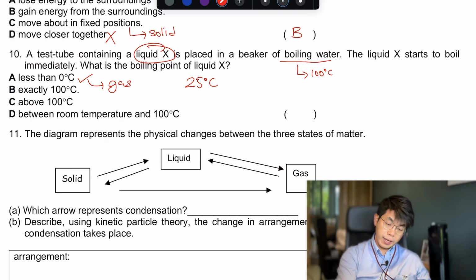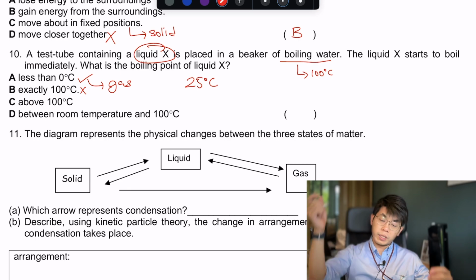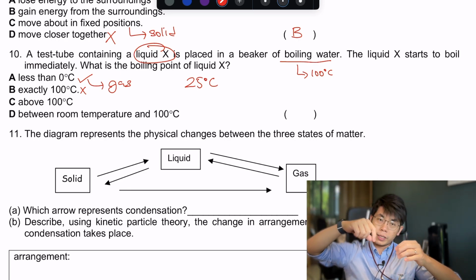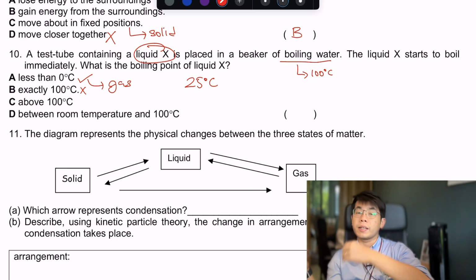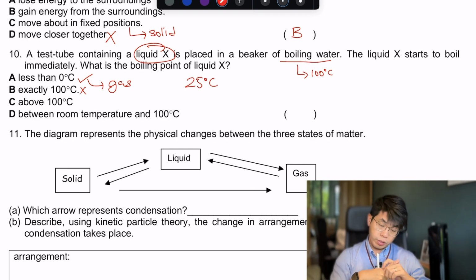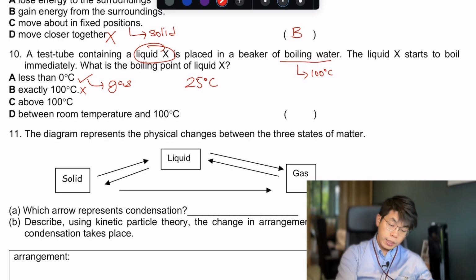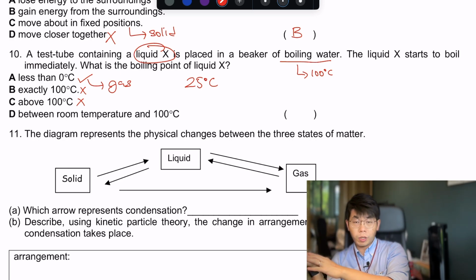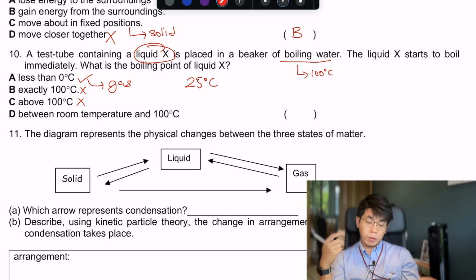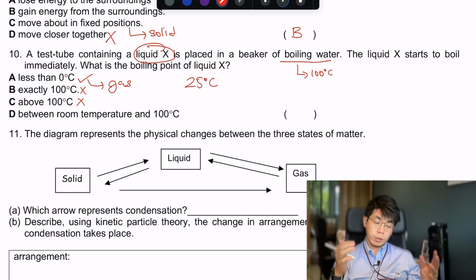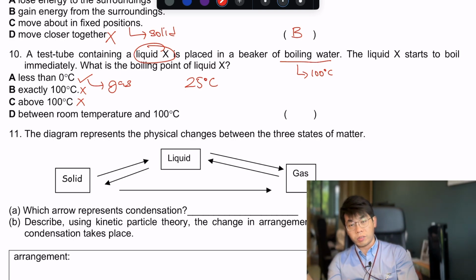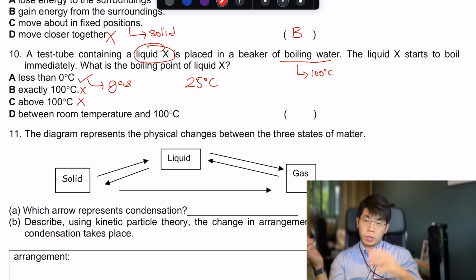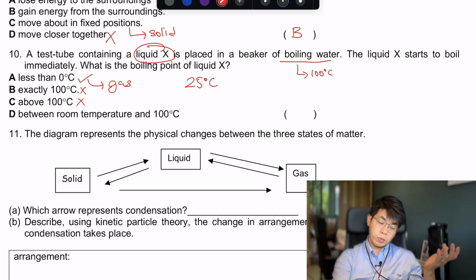Now, the liquid cannot be exactly at 100, because if it's at 100 and I put it in boiling water at 100, it wouldn't start boiling immediately. It will need to heat up and then it will start boiling. So it cannot be exactly 100 degrees Celsius. It also cannot be above 100 degrees Celsius, because then it wouldn't boil, since the boiling water is only 100 degrees Celsius. Therefore, the liquid X boiling point has to be between room temperature and 100 degrees Celsius. So when you put it into boiling water, the boiling water is higher than liquid X's boiling point. So this one has to be D.